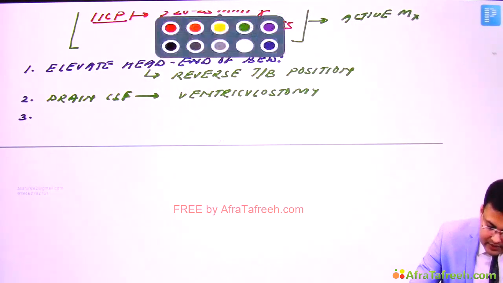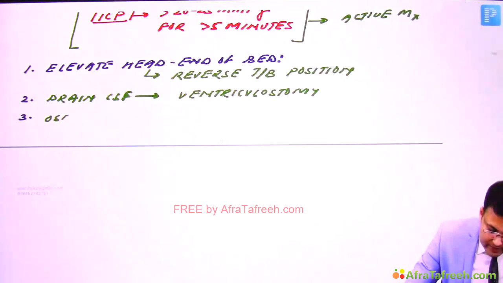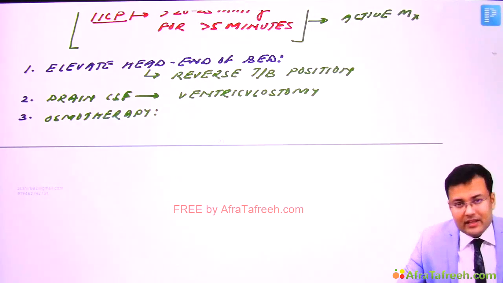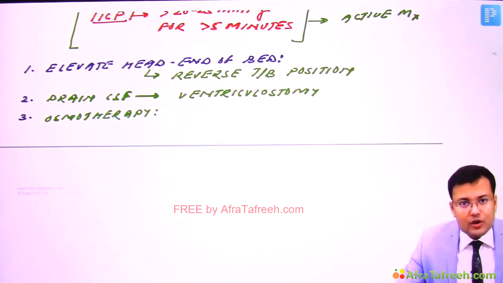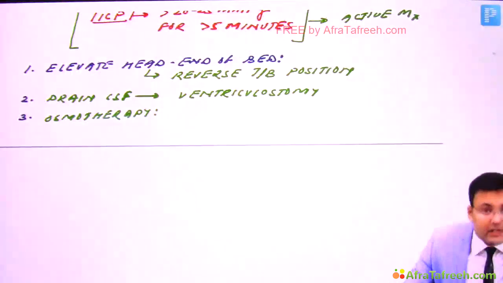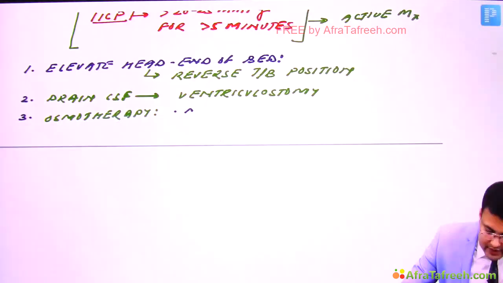The third option is osmotherapy. We discussed that patients who are having stroke or head injury have cytotoxic edema. So in these patients, osmotherapy is preferred. And in osmotherapy, what are the agents we use? We use mannitol and 3% saline, that's hypertonic saline.